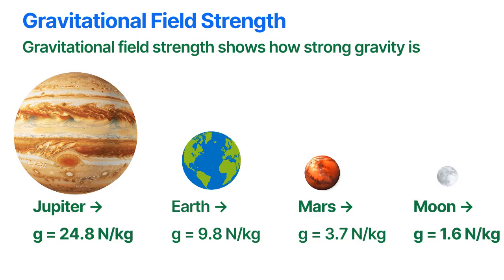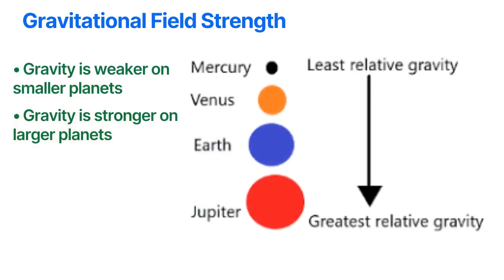An object's mass stays the same, but its weight changes depending on the gravitational field strength. Different planets have different gravitational field strengths. Smaller planets have weaker gravity, so objects weigh less. Larger planets have stronger gravity, so objects weigh more.